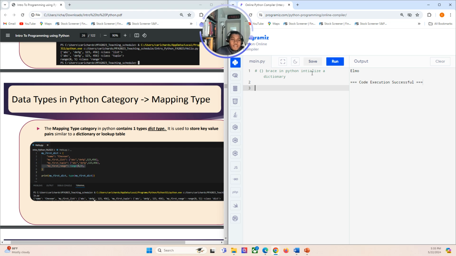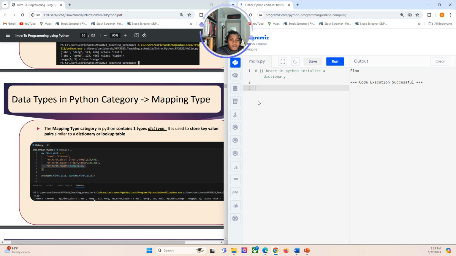So in dictionaries, can we have a dictionary of dictionaries? Yes, just like with arrays, we have arrays of arrays. Can we have arrays of dictionaries? Yes. Can we have a dictionary of arrays? What I mean is, can we have a dictionary that contains an array? Yes. And we see it here, like my first list.